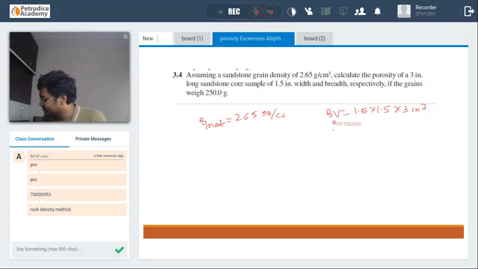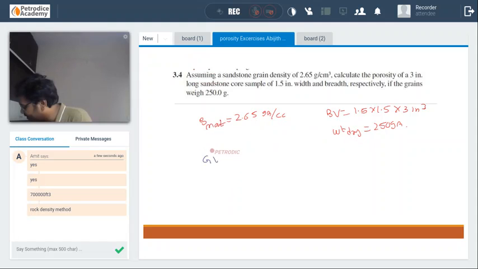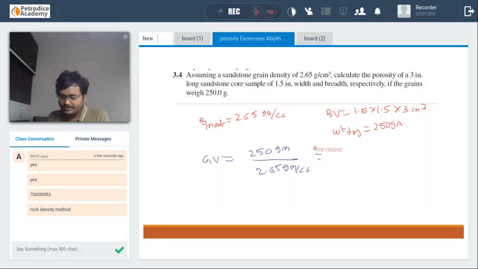And the grain weight dry is given as 250 grams. This particular method is rock density method. Okay, so using the density of the matrix and weight dry, we can find the grain volume, 250 grams divided by 2.65 gram per cc.